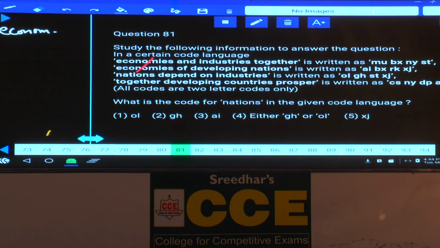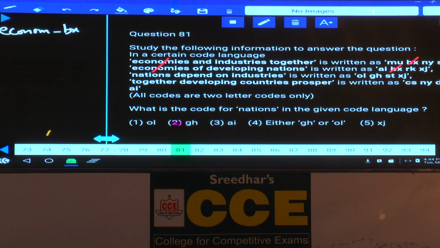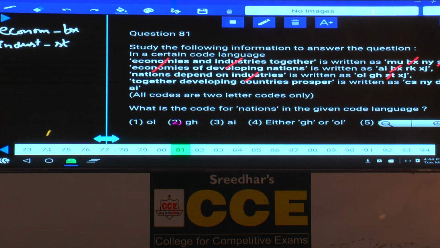As economics is common, what is the code common here? BX. The code to the word economics is BX. Then if you compare the first and the third, industries together, here industries is the word which is common. As industries is common, tell me what is the code common here? The code is ST. Industries is ST, here also ST.